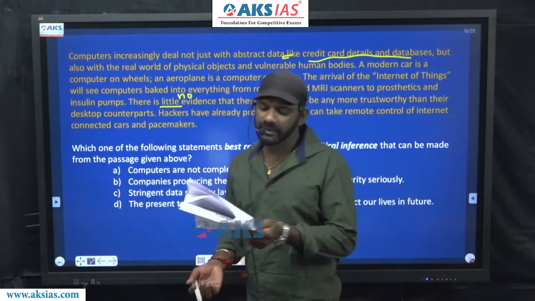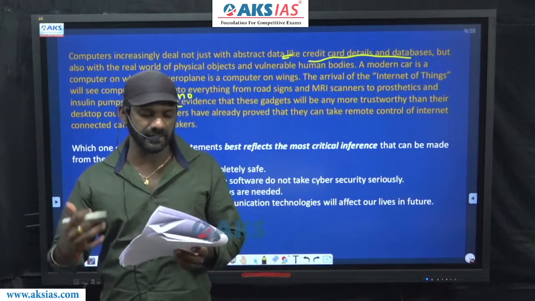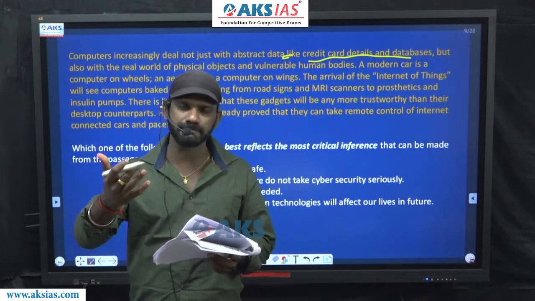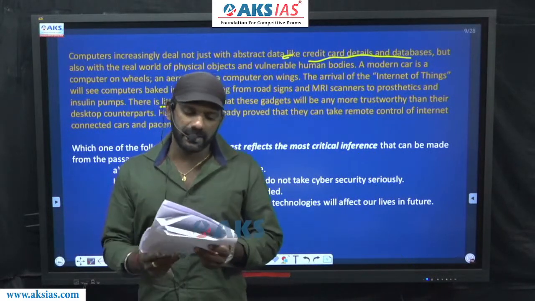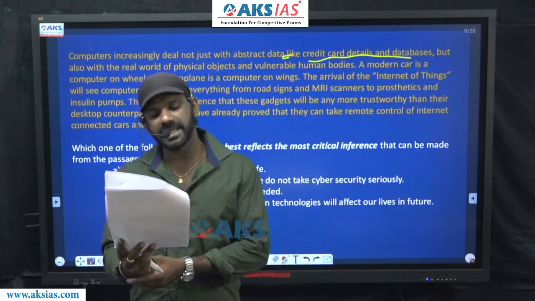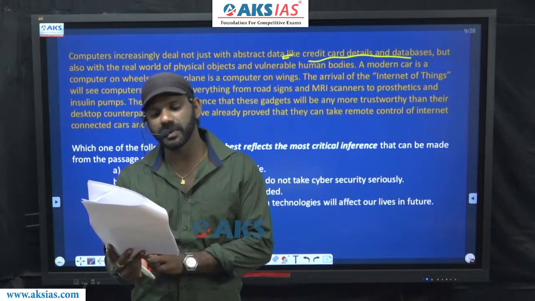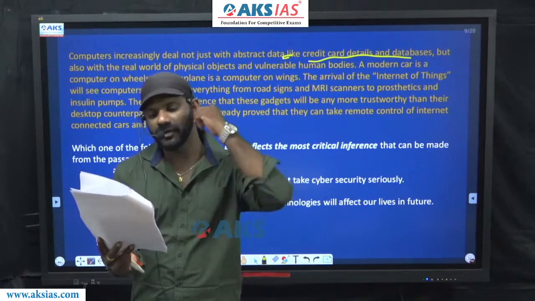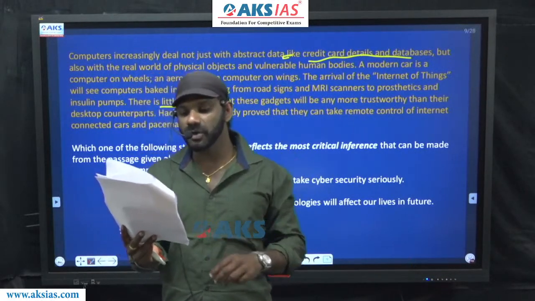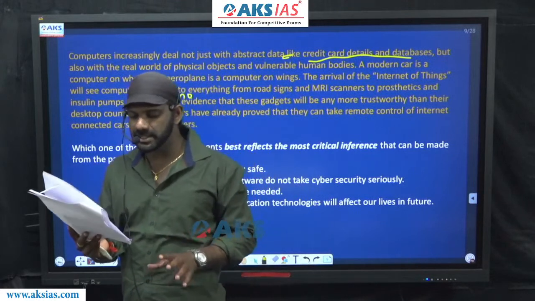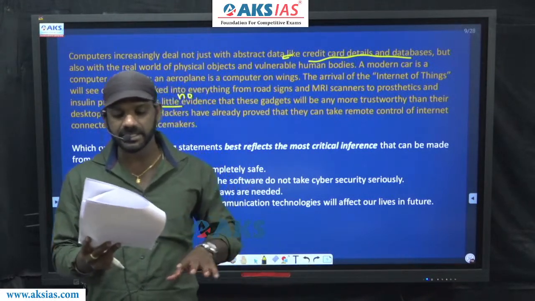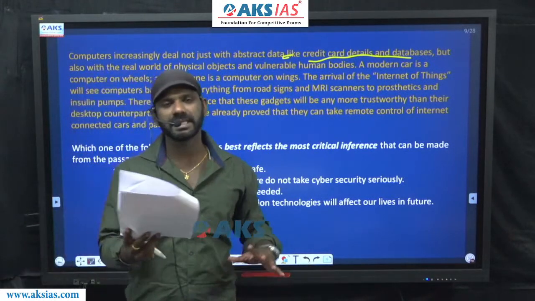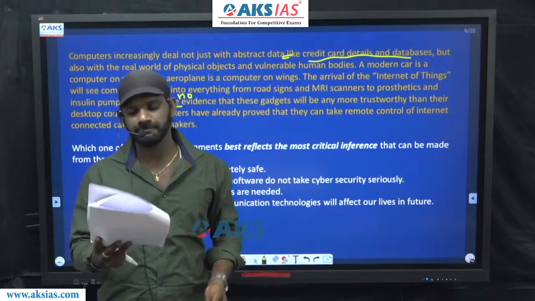There is little evidence that these gadgets will be any more trustworthy. There is no evidence that these gadgets will be any more trustworthy than their desktop counterparts. Hackers have already proved that they can take remote control of internet connected cars and pacemakers. I mean, it's not at all safe.